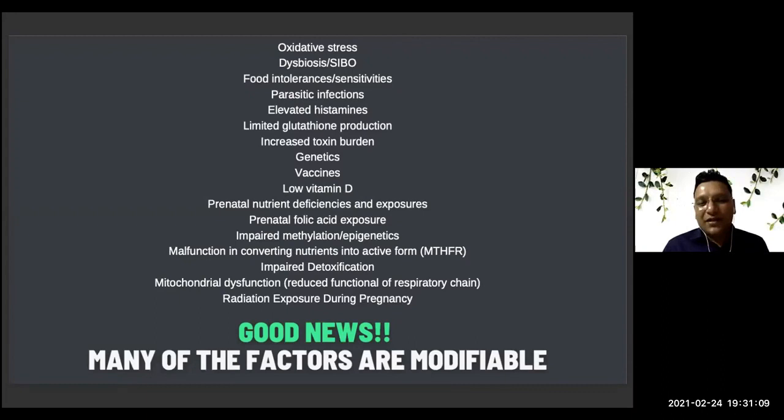Limited glutathione production. Glutathione is a compound which helps to detox our system. Sometimes because of nutritional deficiencies or because of genetic makeup, we are not able to make enough glutathione. As a consequence, the toxic load starts building up. As a consequence, inflammation. As a consequence, the brain is inflamed. As a consequence, there are symptoms. Increased toxin burden. Of course, genetics is one part of the problem. Vaccination sometimes can lead to the problem.